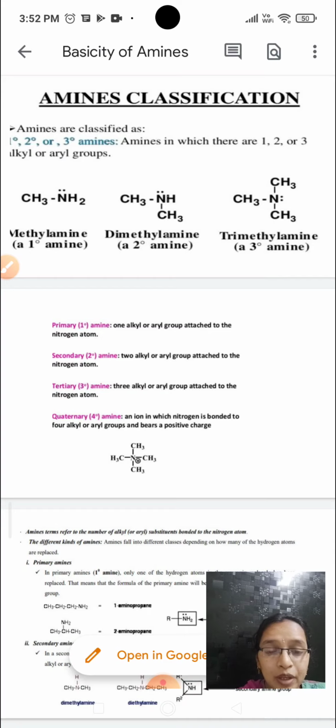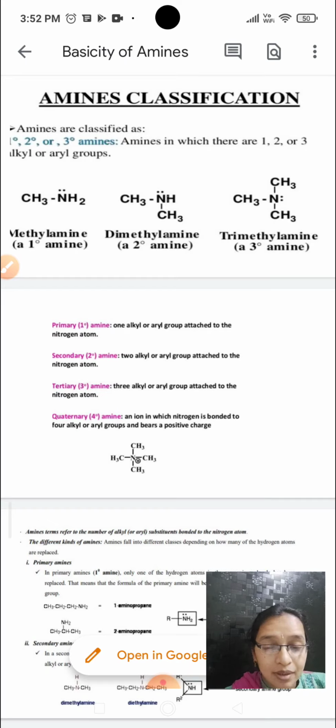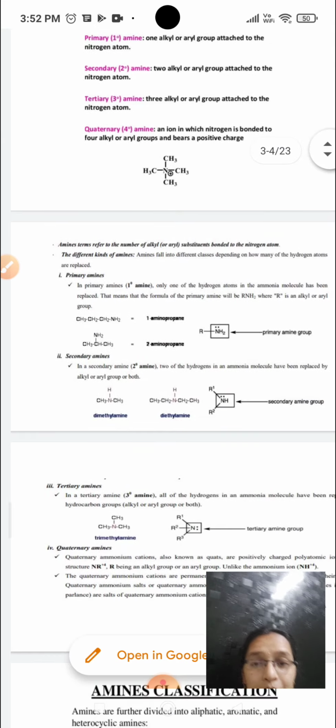Amines are nothing but the derivatives of ammonia. That is, if the hydrogens in the ammonia molecule are replaced by hydrocarbons, you get amines. Based on this, the amines are classified into three types: the primary amine, the secondary amine, and the tertiary amine.